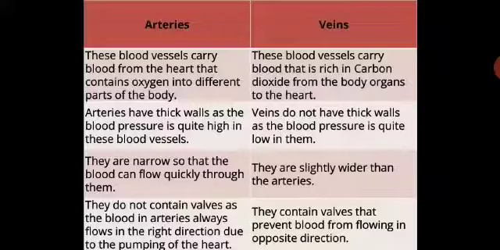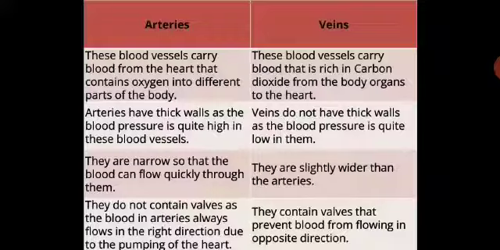That's why it has a thick wall. Whereas veins carry the deoxygenated, the impure blood from the various parts of the body to the heart, so that it can get purified there. And then the purified blood comes out from the arteries. This is how the pumping of the heart is done, and this is how the heart works actually.